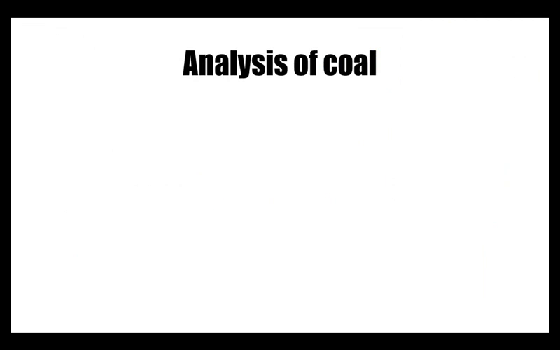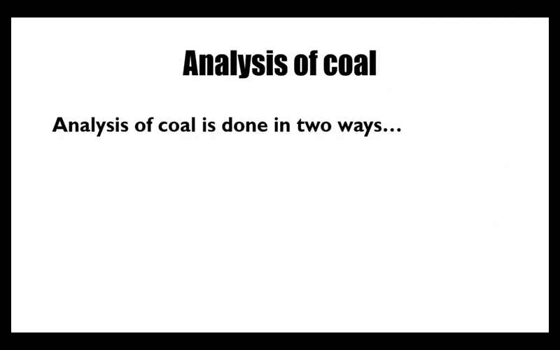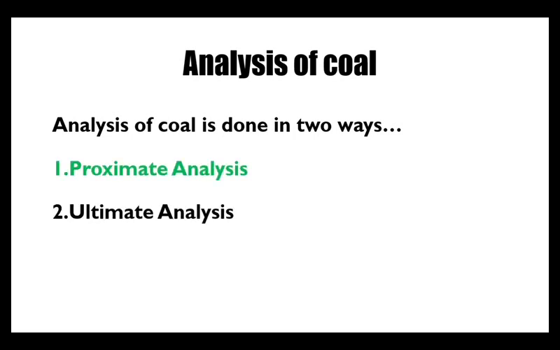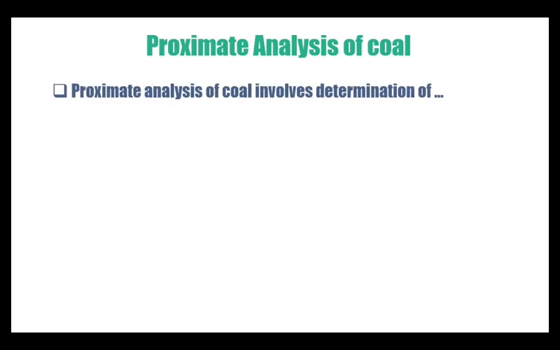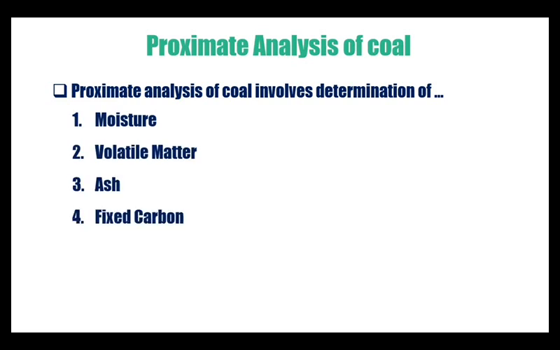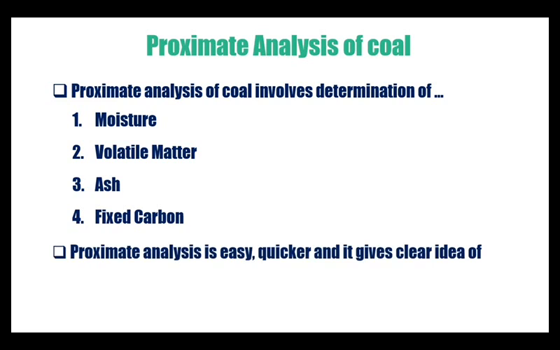Analysis of coal. Analysis of coal is done in two ways. One is proximate analysis and the second is ultimate analysis. Proximate analysis of coal involves determination of moisture, volatile matter, ash and fixed carbon. It is a very easy and quick process and it gives a clear idea of the quality of the coal.